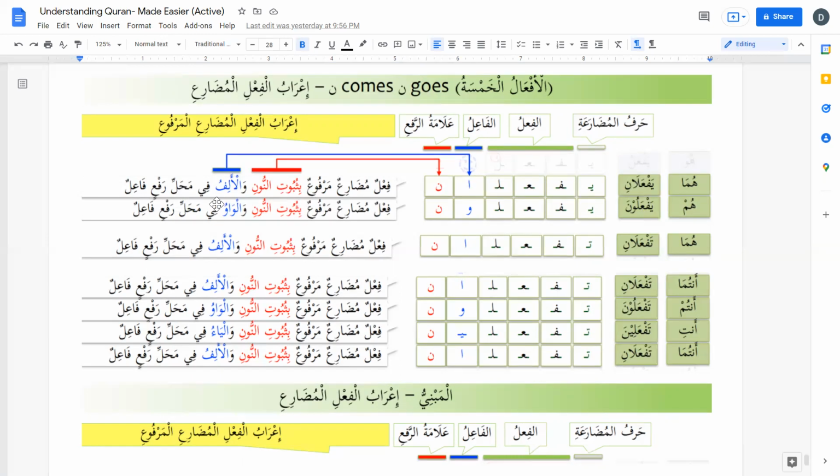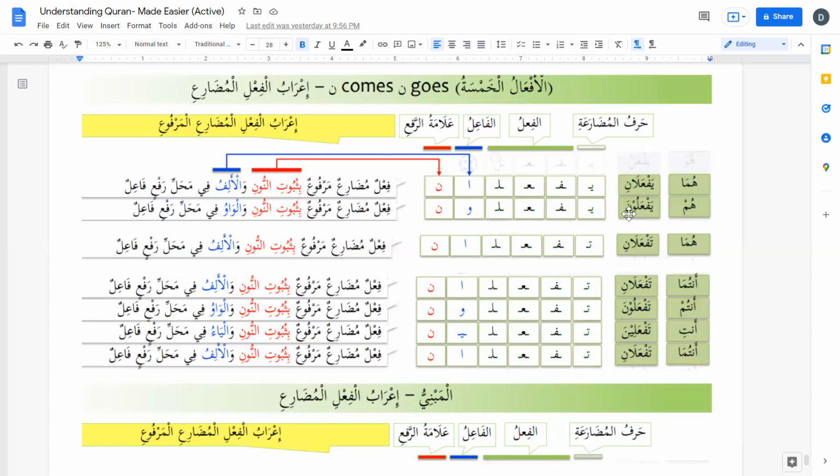And the alif is in the position of rafa', fa'il. In yaf'aluna, again, fi'lun mudari'un marfu'un bi thubuti noon. Why marfu'? Why is this the regular mudari'?